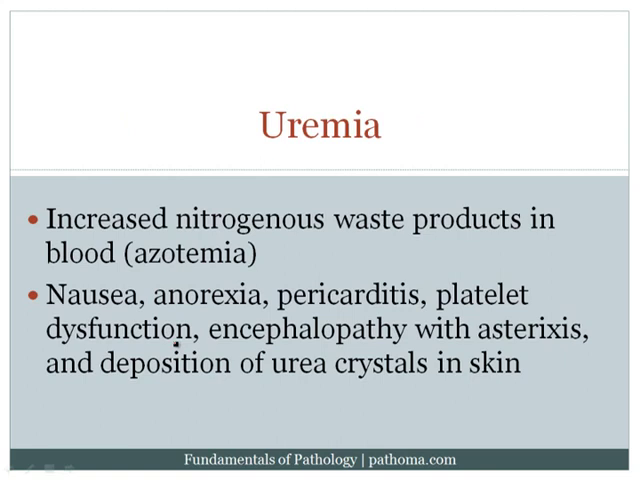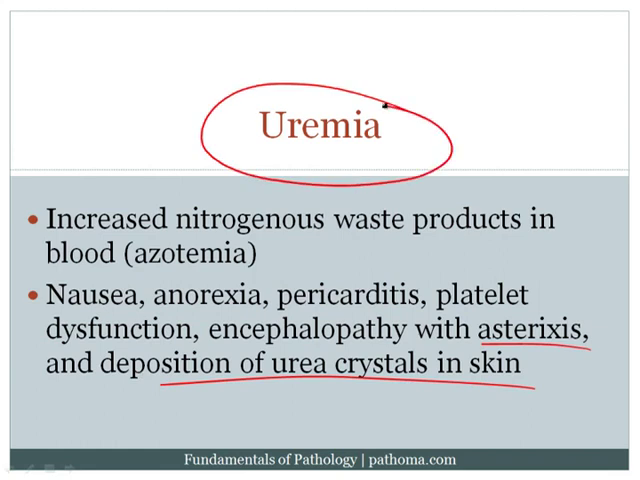Now, when patients develop end-stage kidney failure, they are going to have several clinical features associated with that. The first is uremia. And uremia is a clinical constellation of symptoms that are based on increased nitrogenous waste products in the blood. For example, the patients will have nausea, anorexia, they can develop pericarditis, they get platelet dysfunction, and that's because the uremia inhibits both platelet adhesion and platelet aggregation. They can get encephalopathy with asterixis, and then they can get deposition of urea crystals in the skin. And all of this is sort of the constellation of uremia, which is due to the increased nitrogenous waste products in the blood.